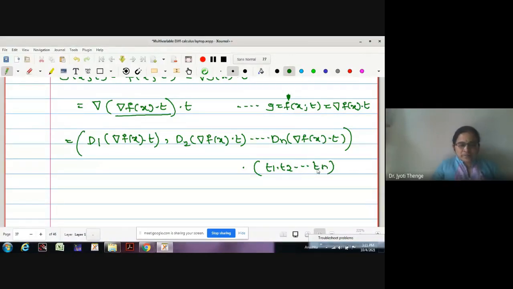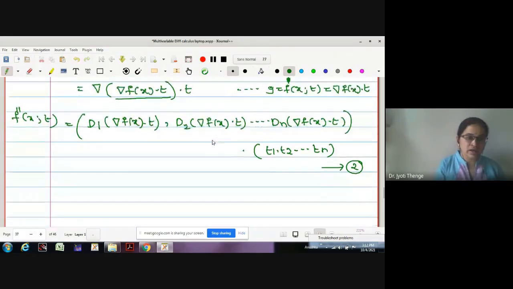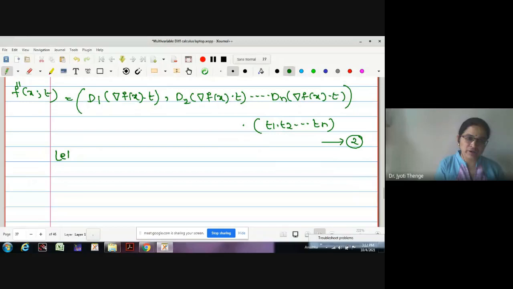Is the point clear? Let me call this statement number 2. And this is nothing but f double dash of x comma t. Now, in order to find this expression, I will take one expression from this coordinate. That is, one coordinate I will take. Okay. Let us take the ith coordinate and we will simplify.